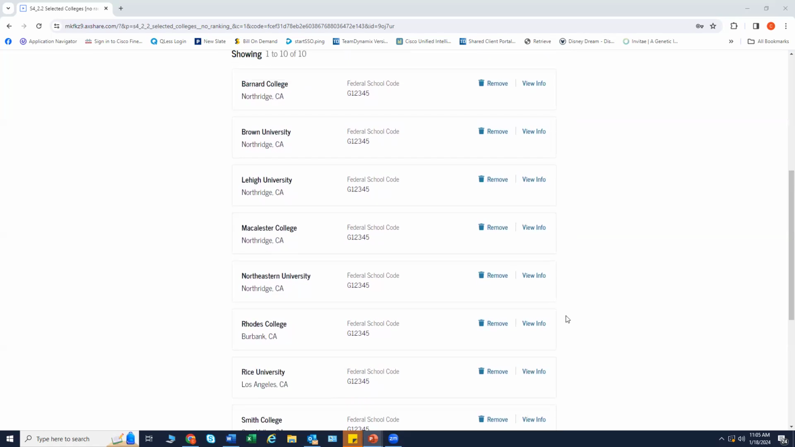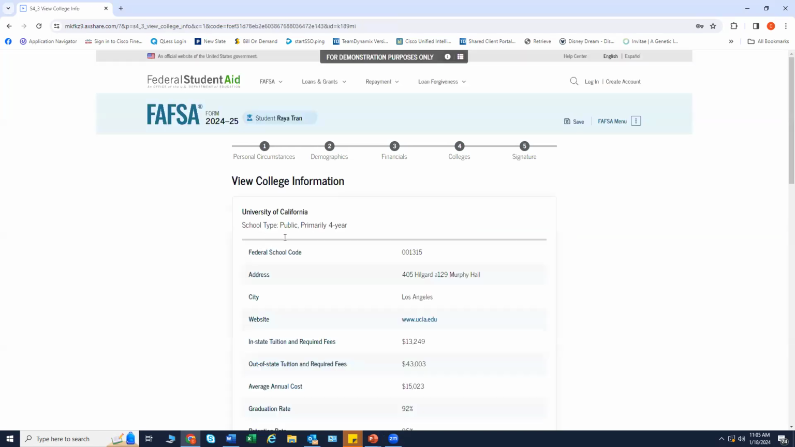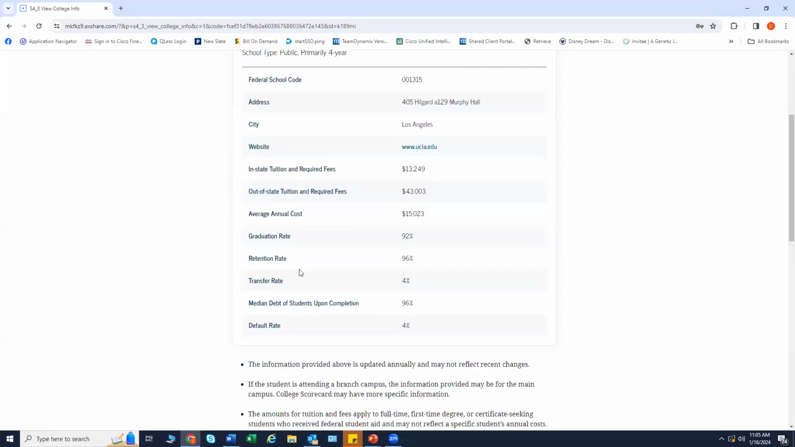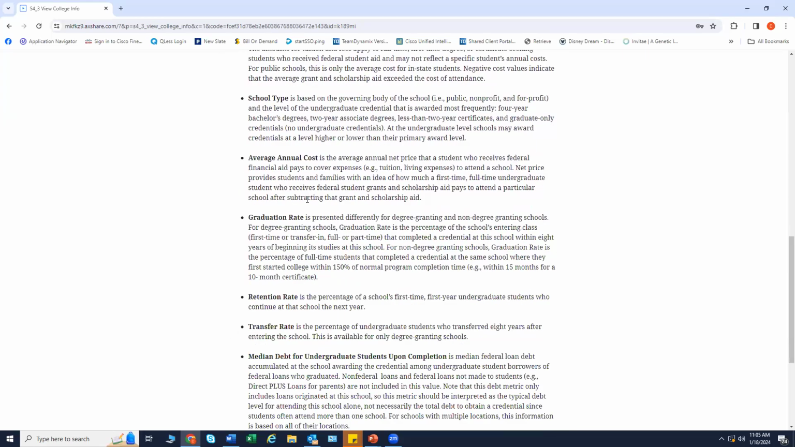As a side note, for our new students, you can view information on colleges that you have selected to have the college receive the FAFSA information. This is pretty unique.